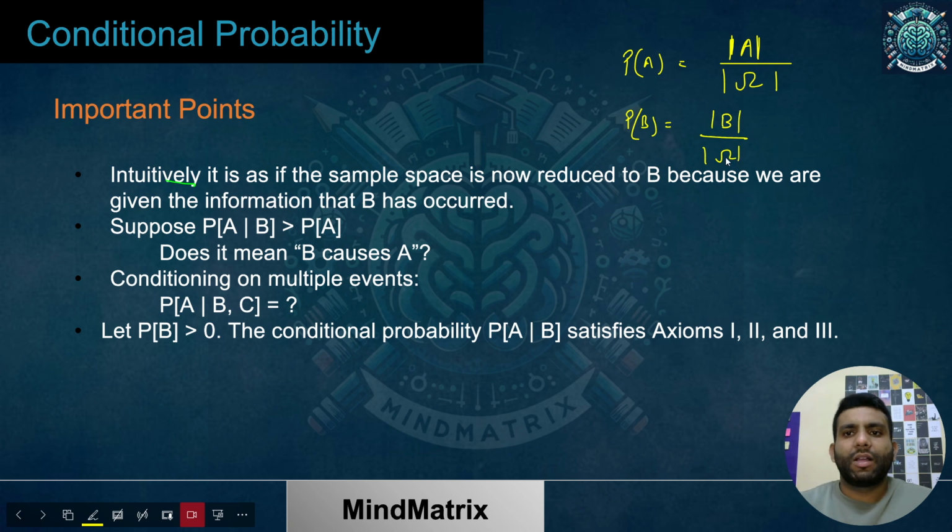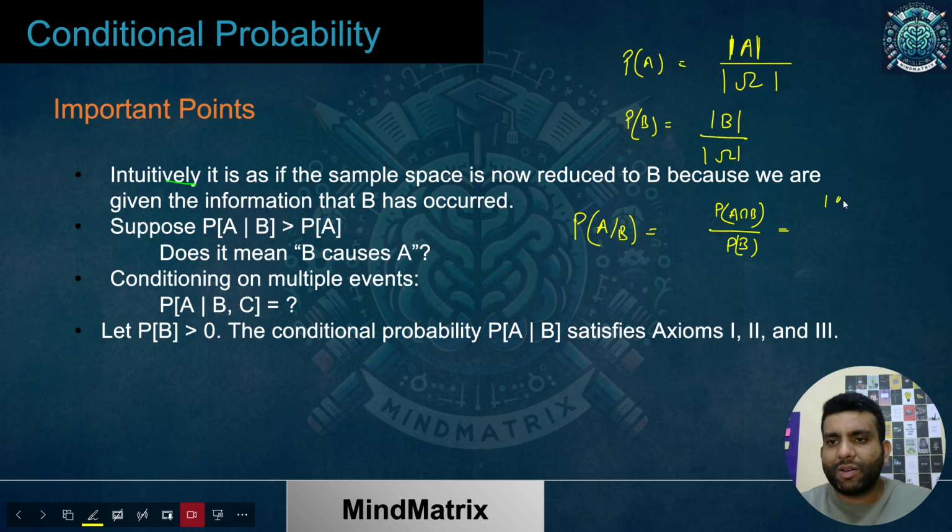Okay. So when I say probability of A given B, what is that? That is nothing but probability of A intersection B divided by probability of B. So I can write it further like this. Number of elements in A intersection B divided by, for probability of A intersection B, it is going to be something like this. And if I write it the usual way, what do I get? I'm getting something like this.